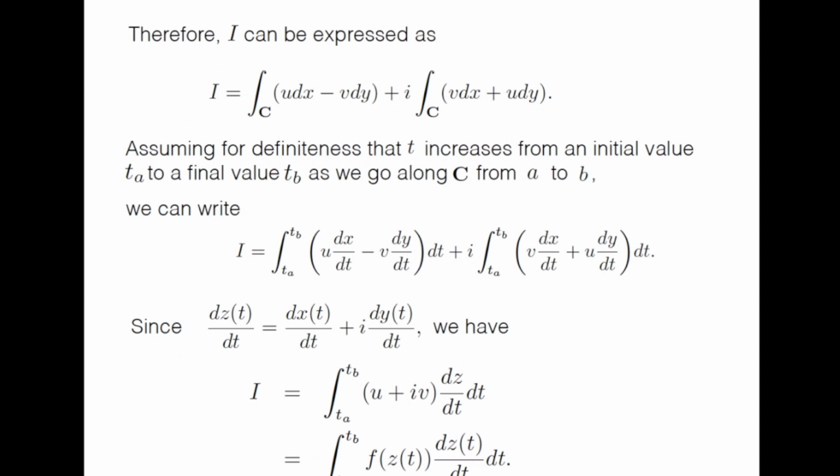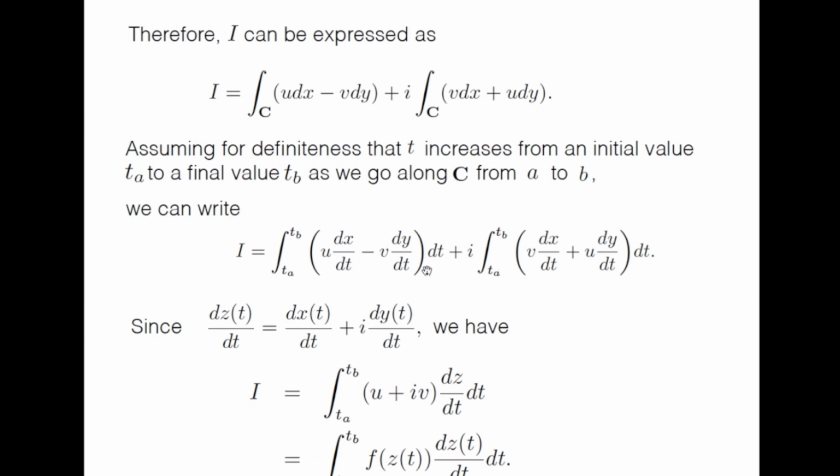We can write this I as integration from Ta to Tb of u dx/dt minus v dy/dt, plus i times integration from Ta to Tb of v dx/dt plus u dy/dt. And since we know that z equals x plus iy, so dz/dt equals dx/dt plus i dy/dt, we can write this I equal to integration from Ta to Tb